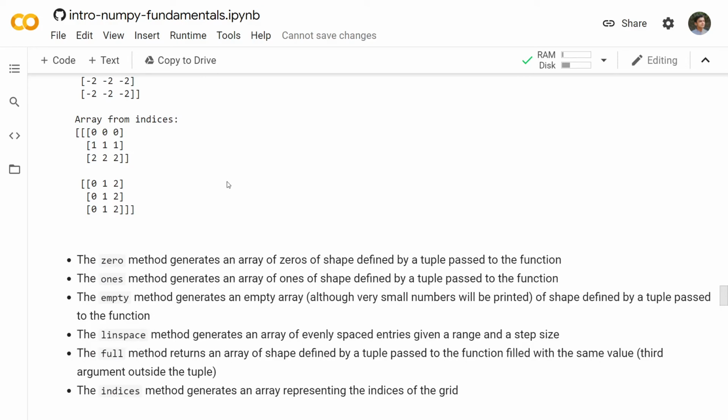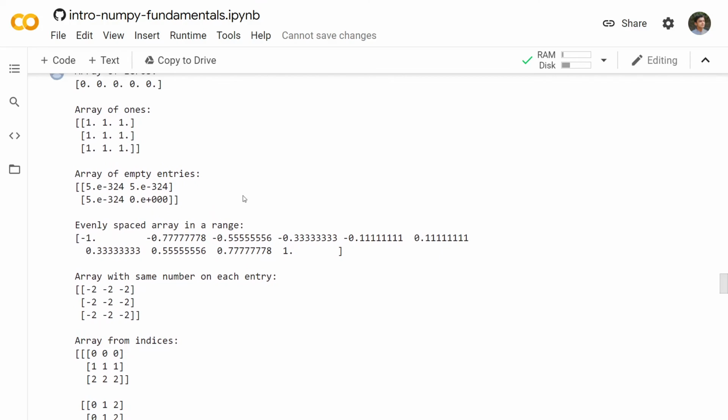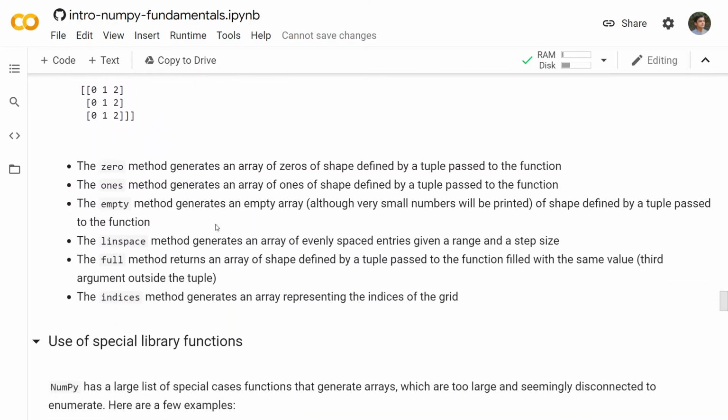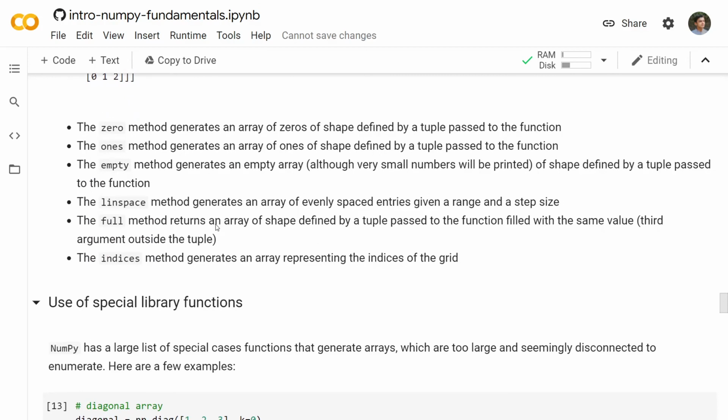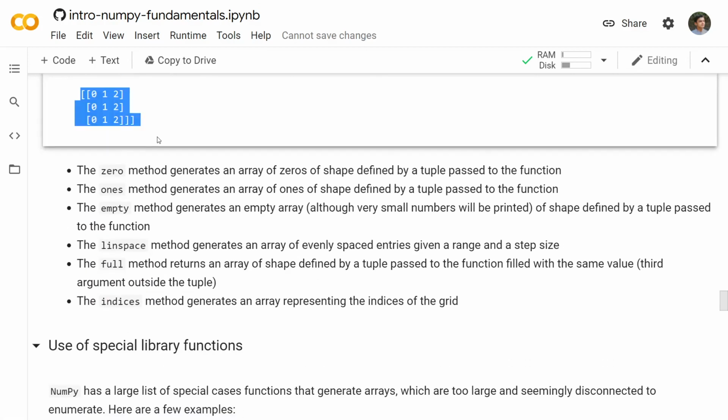Now we're talking about the linspace method. The linspace method generates an array of evenly spaced entries given a range and a step size. So this is the generated array from linspace, I guess. Yes. The indices method generates an array representing the indices of the grid, as you can see here.